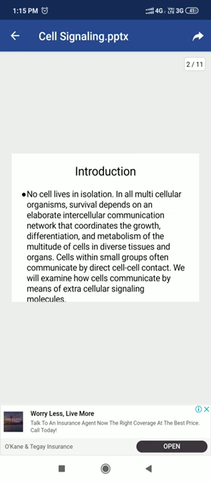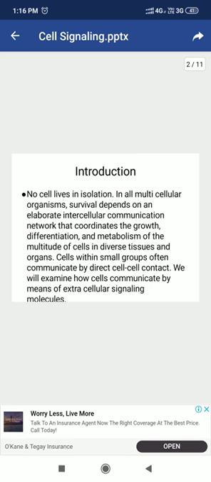Cells within small groups often communicate by direct cell-cell contact. We will examine how cells communicate by means of extracellular signaling molecules. As the slide is representing, in the case of a multicellular organism, the coordination between different organs is a must. The coordination between tissues is essential. So how is this coordination achieved? This coordination is achieved by cell signaling.